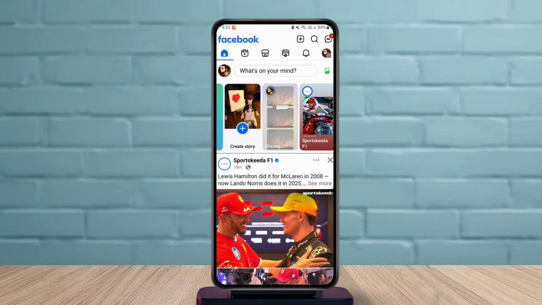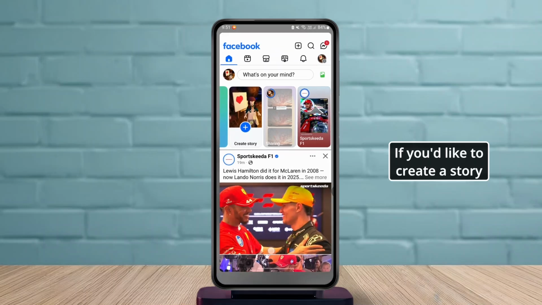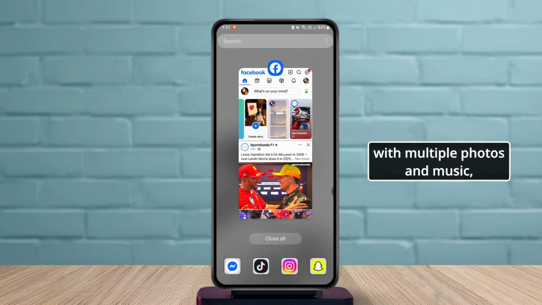And that's it, everybody. If you'd like to create a story with multiple photos and music, this is the method you can follow.